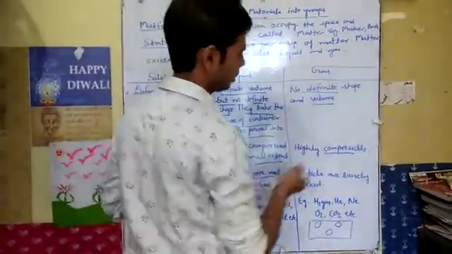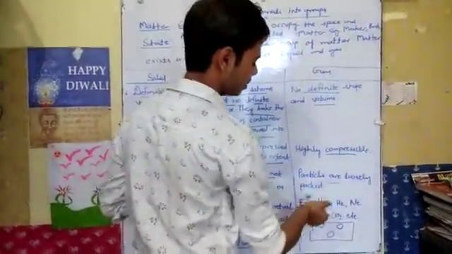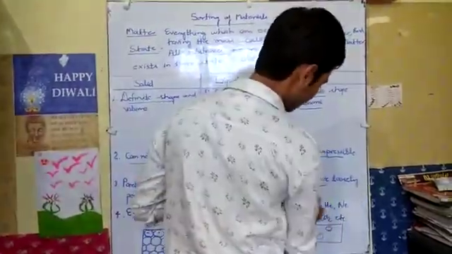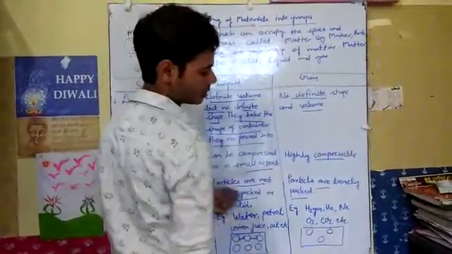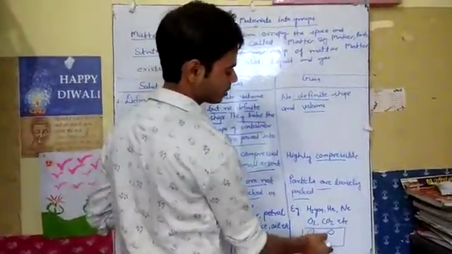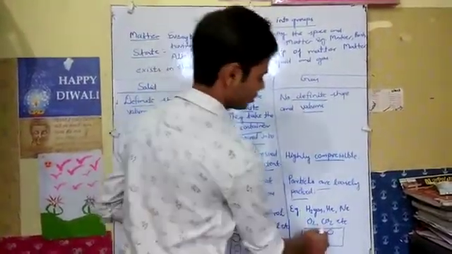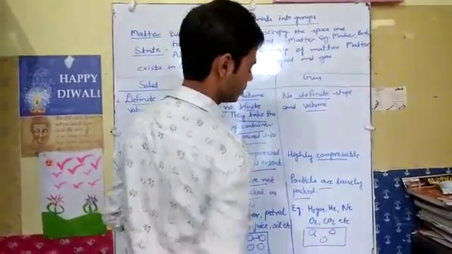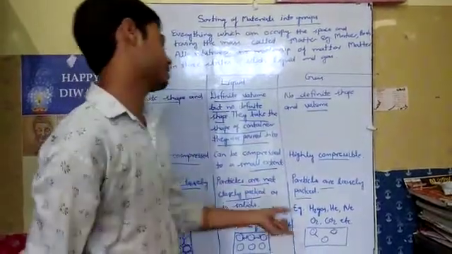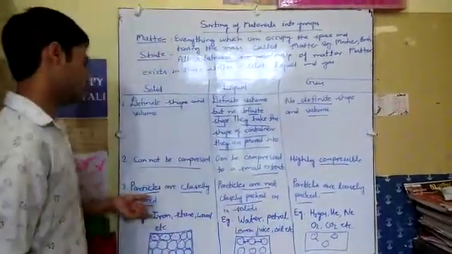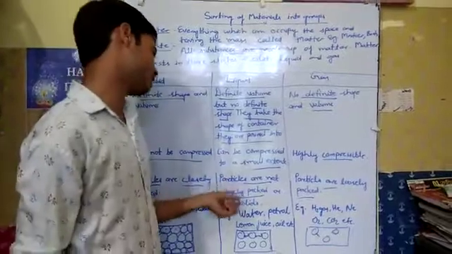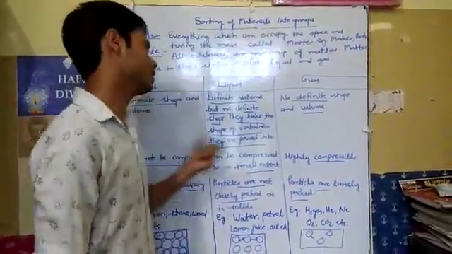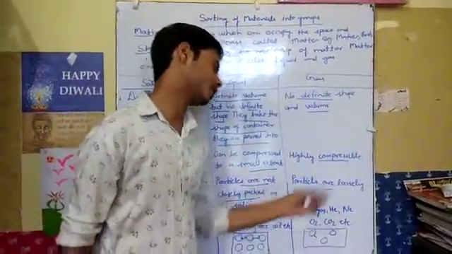And if we see in the gas, the particles are loosely packed. That means they randomly remain apart from each other, and their places vary with respect to each other. So the particles are loosely packed. In solid, the particles are closely packed, in liquid the particles are not as closely packed as in solid, and in gas the particles are loosely packed.